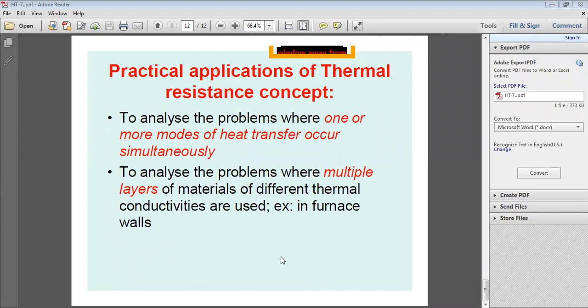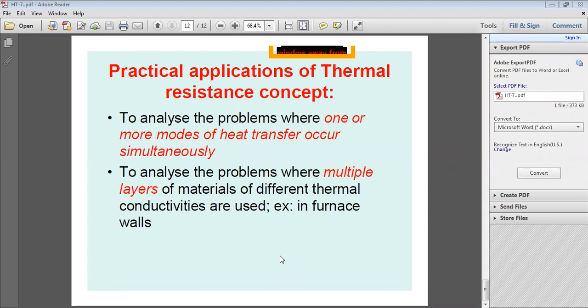How do you do it if there is conduction for one material? L by K, that is L1 by K1A. L1 is the thickness of material 1, K1 the thermal conductivity of material 1, A the area. Similarly, for the second material, L2 by K2A, where L2 is the thickness of the second material, K2 its thermal conductivity, A the area.